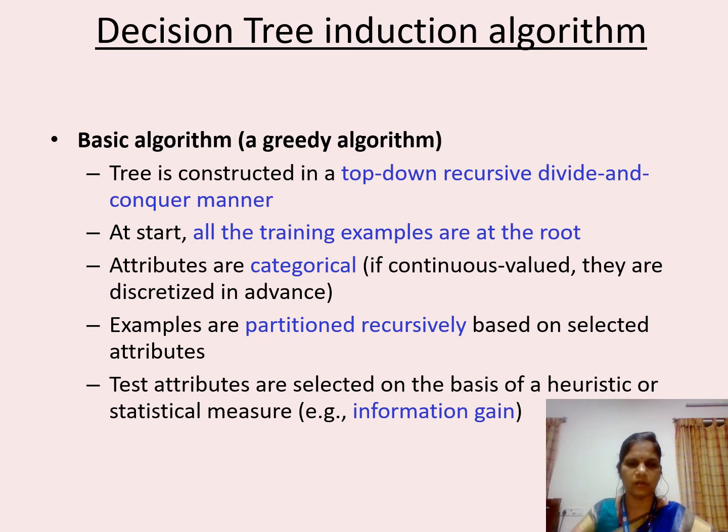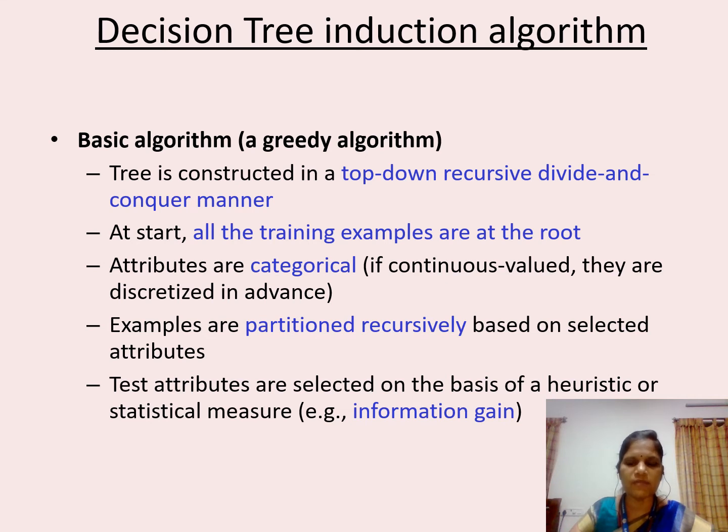Decision tree induction algorithm. This is the basic algorithm. It is also called a greedy algorithm. Here, the tree is constructed in a top-down, recursive, divide and conquer manner. Initially, all the training examples are at the root. This is the reason we say that the decision tree induction algorithm always uses the concept of top-down, recursive, divide and conquer method. Here, attributes must be categorical.